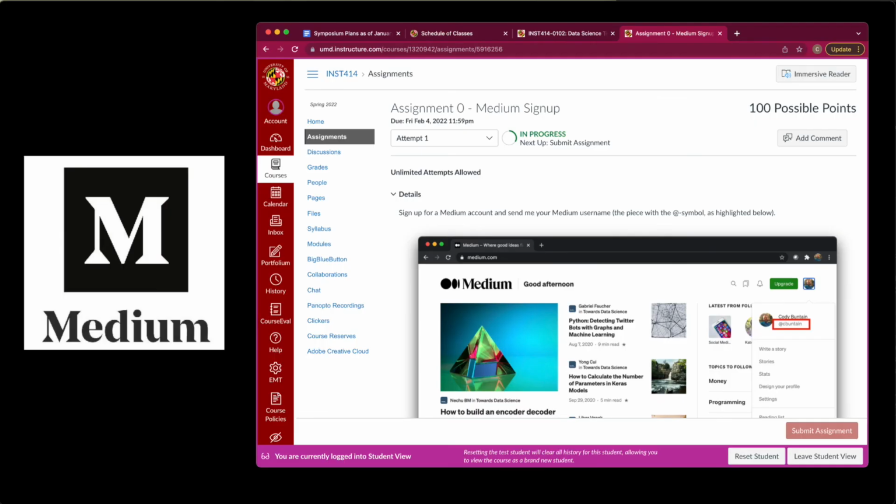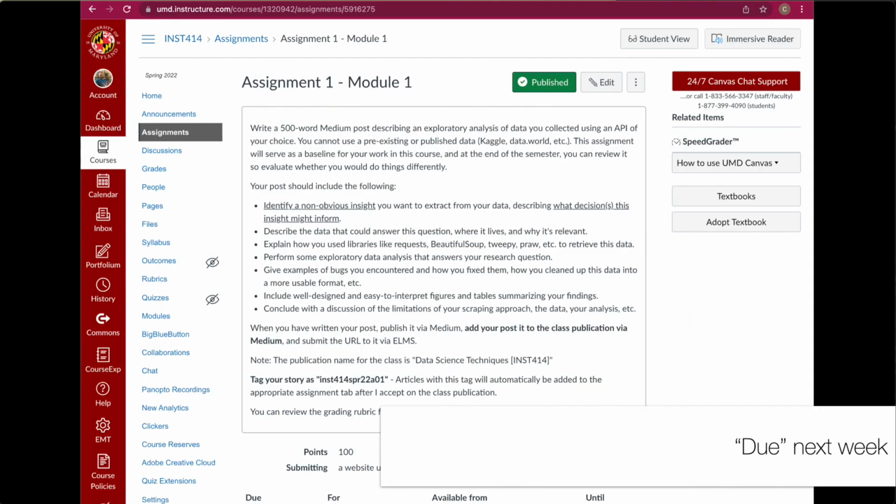If you haven't already done so, be sure and sign up for Medium and send me your Medium login or Medium account name so I can add you to the course publication. So that's due this Friday. Your assignment 1, module 1, is due, quote unquote, due next week. Remember, no late penalty if you don't get it on time, but be working on this so it's out of the way. And if you have any questions about this, you are absolutely welcome to come to office hours with Tanishk or with myself, and we'll help you out with this.